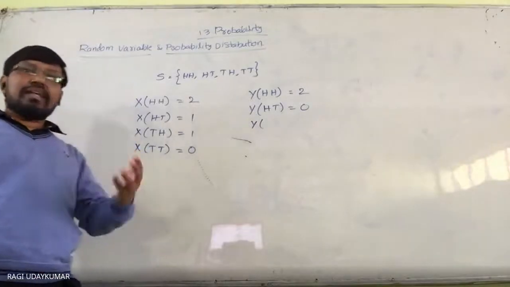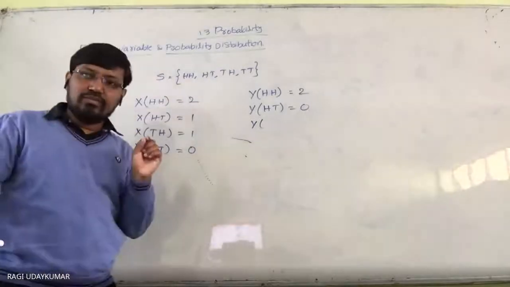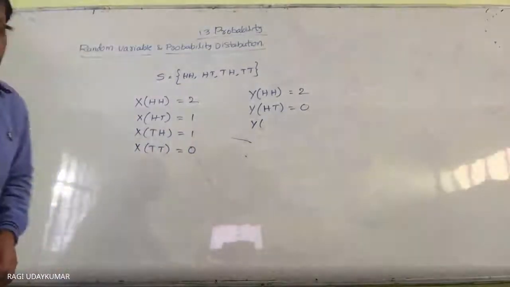So like this, different random variables will be there. So that is nothing but a random variable. What is the exact definition of the random variable here?